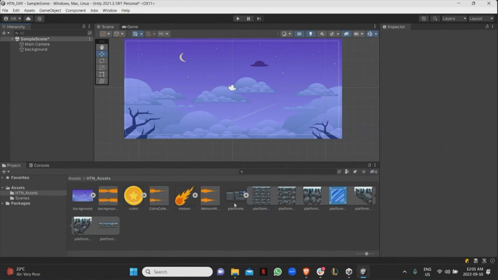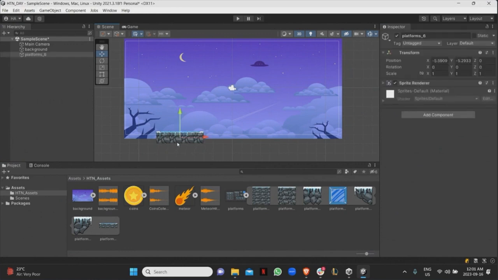So now let's make a ground. Let me just drag this platform in. I like this to be the ground for some reason. There are two ways to do it. I can either take one and then expand it however I want, but I think this might look ugly.